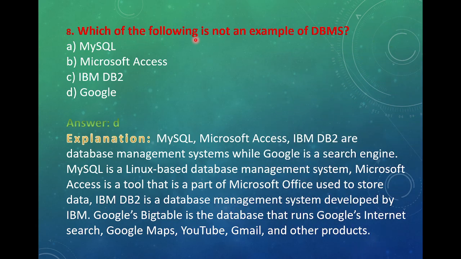Which of the following is not an example of DBMS? SQL, Microsoft Access, IBM DB2 and Google. Answer is D. Google is not an example of DBMS. Explanation. MySQL, Microsoft Access, IBM DB2 are database management systems, while Google is a search engine. Google क्या है? Search engine.